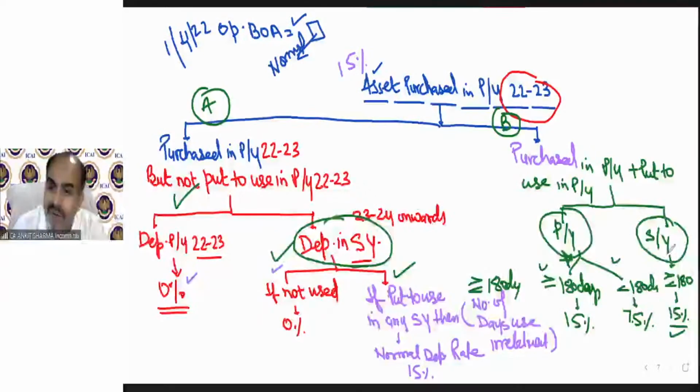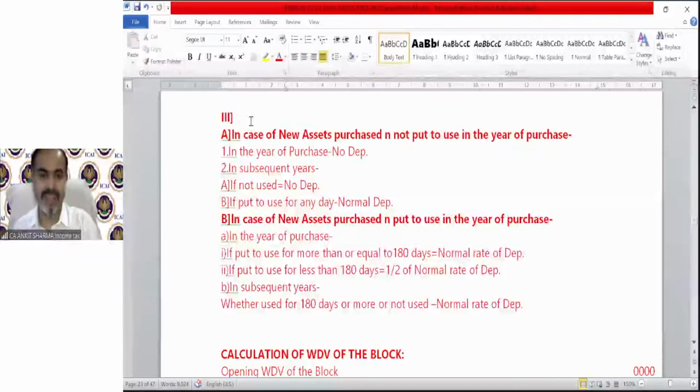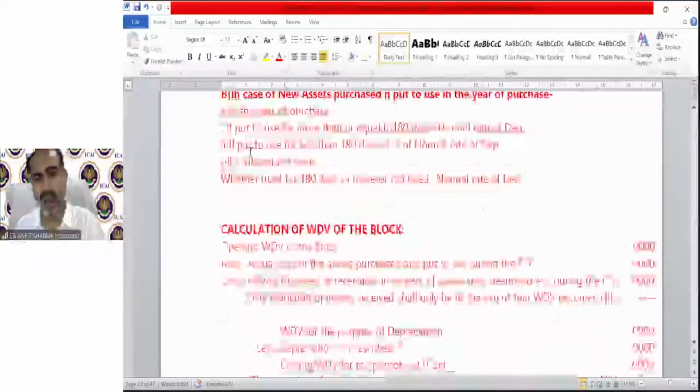In subsequent years, the full rate of depreciation will always be charged. This diagram will also be uploaded later after your 5 sessions. Back to the provision. The provision has been written over here, and regarding that, we just made a chart, the diagram. The provision is already here. If you want, you can read it through over here also.